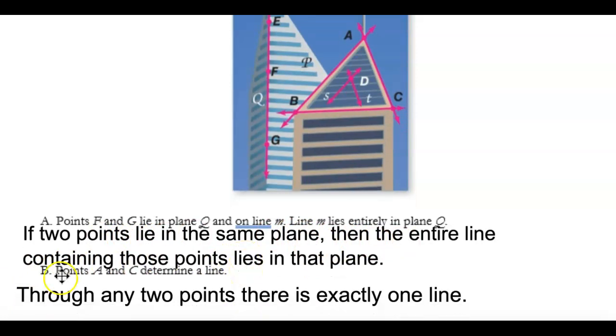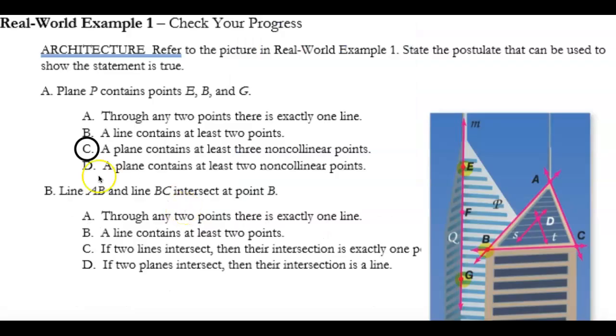The next one, B, points A and C determine a line, and it is true through any 2 points there's exactly one line. Next we have another picture here. It says plane P, so we're looking at this side over here. Contains E, B, and G, and the postulate is a plane contains at least 3 non-collinear points.